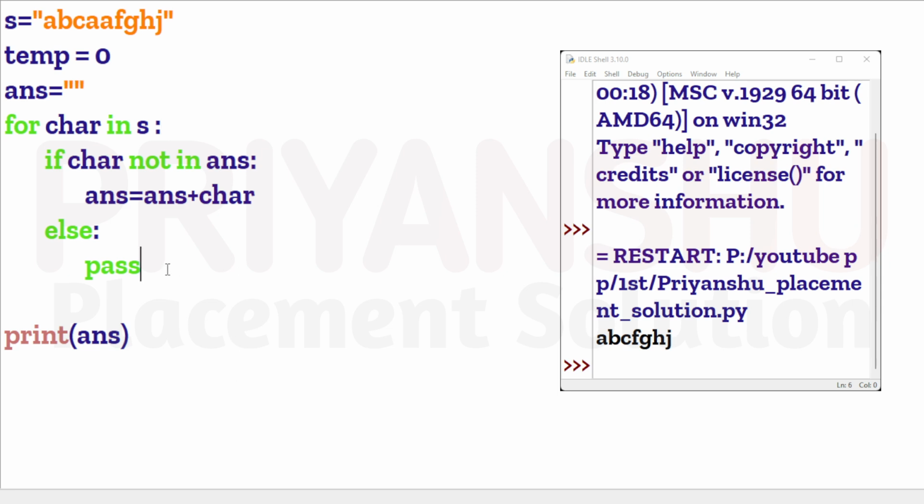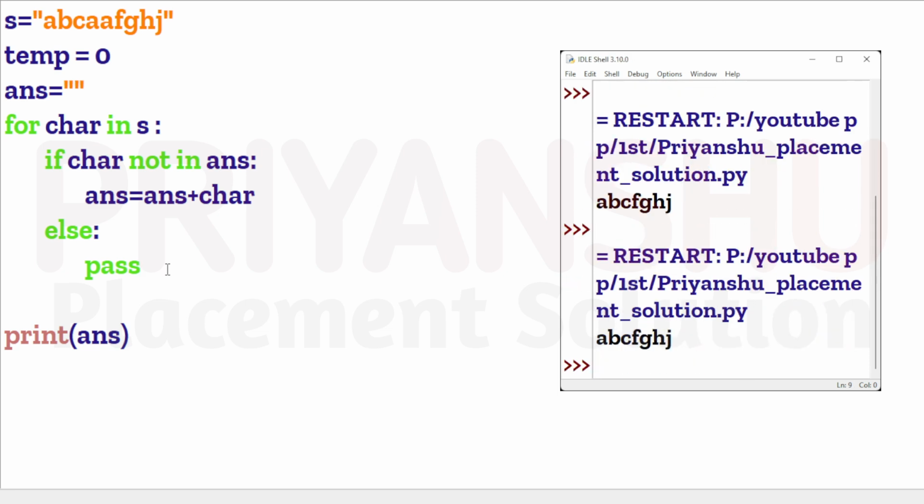So let's see, is this clear? We got the unique elements right now, but our task is different, we need to find the continuous one. So let me come to the else part. In the else part, what we need to do is take the answer variable that we have already taken. As I told, we will take the right part of that character: if the alphabet is repeating, we will take the right part of that character.